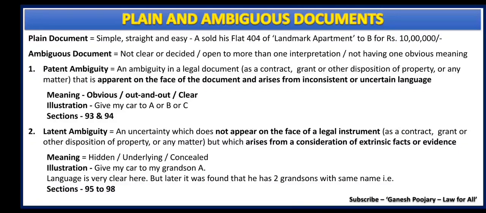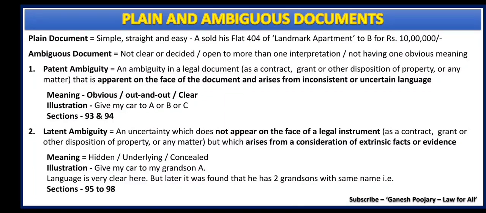This is a repetitive slide which we have already seen in my previous video, where I discussed the types of documents, and in detail I discussed this particular slide. There we already understood what a plain document is, which is a simple, straight and easy document, and what ambiguous documents are, which are not clear, or which have more than one interpretation, or which don't have any one obvious meaning. These ambiguous documents are again divided into two categories: patent ambiguity and latent ambiguity.